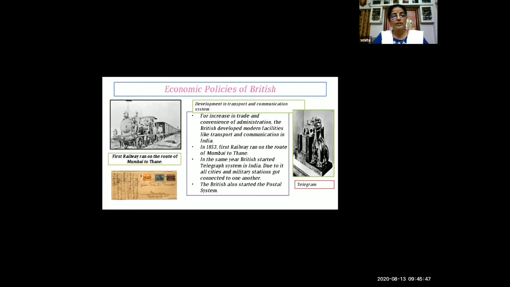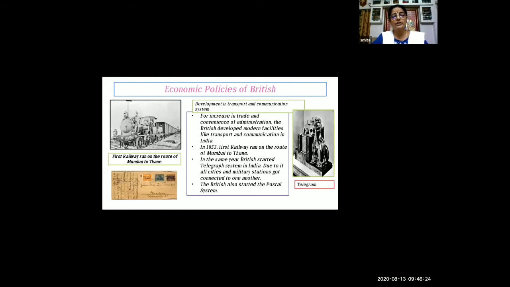So Britishers started the postal system. If we wanted to send some message, we used to write on a postcard and post it from the post office. Within our state it used to reach in 2-3 days. For other states, like Bihar, Gujarat, Rajasthan, if you wanted to send a message to your parents or relatives, it took about 13-14 days to reach. So it took a long time to send a message or communicate with someone.